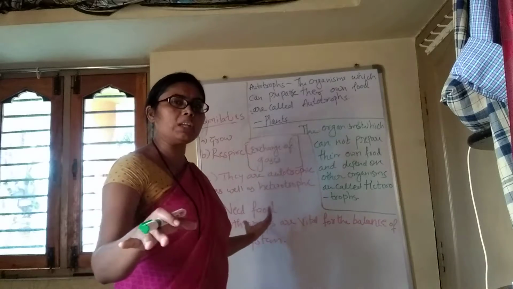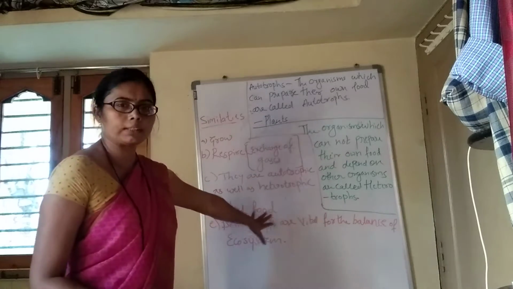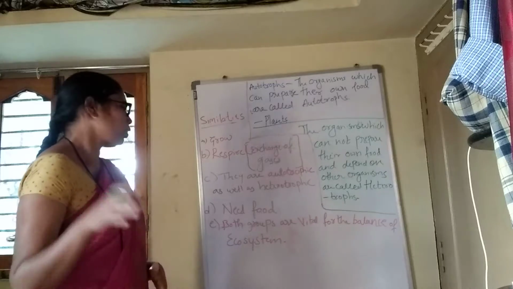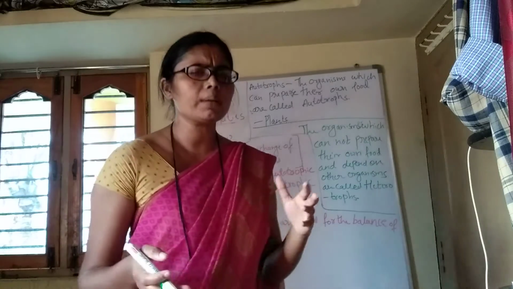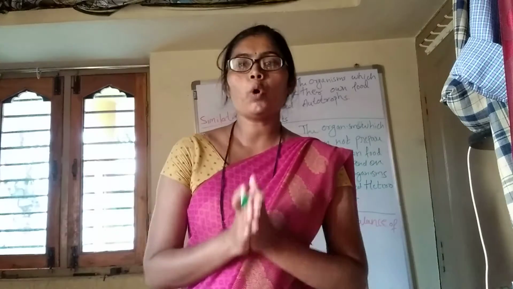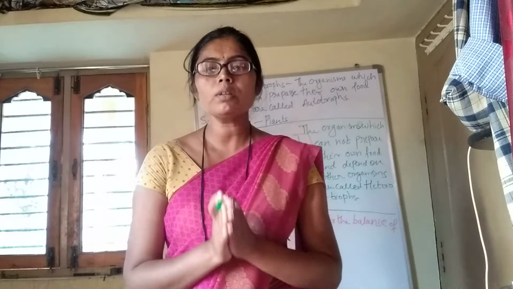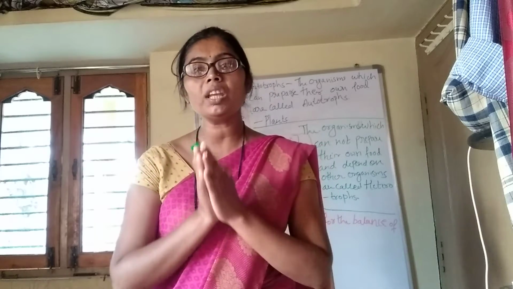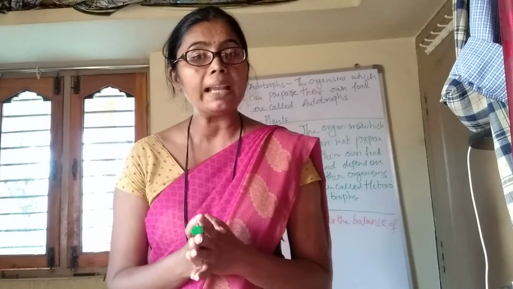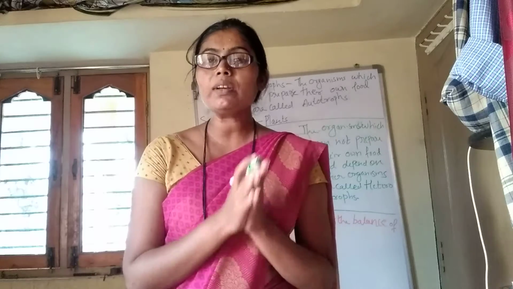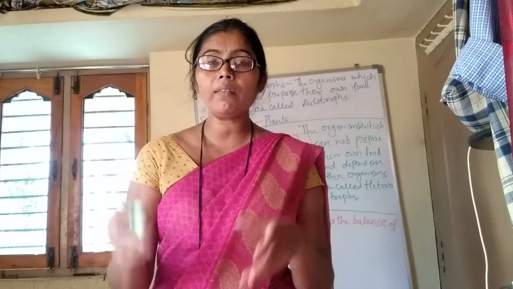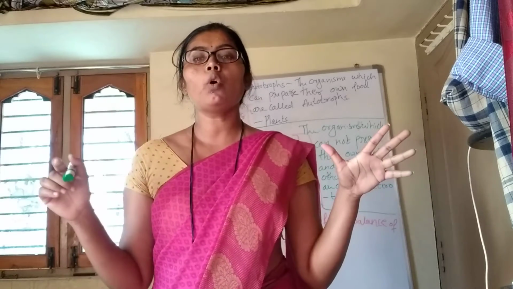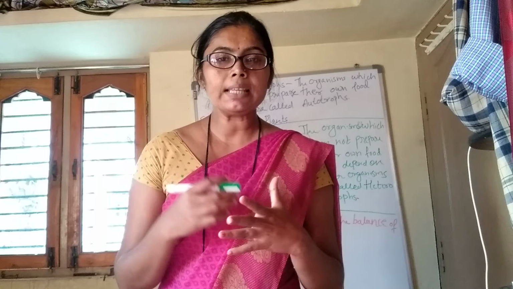So both of them, plants as well as animals, need food for growth. And the next one is that both groups are vital for the balance of the ecosystem. As I told so many times, I have repeated this sentence. Both of them, producers and consumers, are very necessary and they should be in an equilibrium state. To maintain the balance in nature, in the ecosystem, producers as well as consumers should be in the equilibrium position. Even if one level increases or decreases, it will disturb the whole ecosystem. These are some similarities, guys.